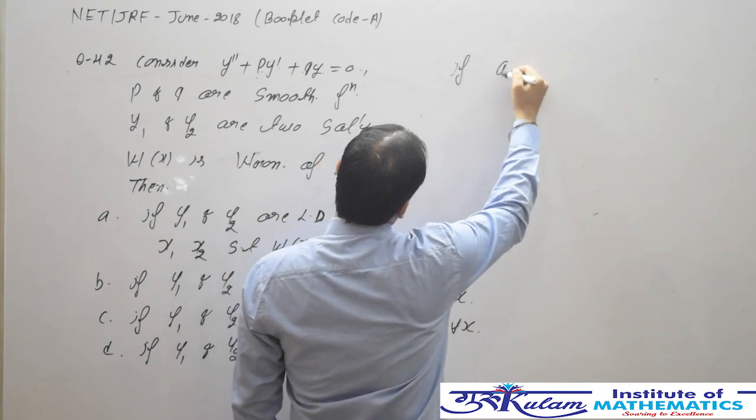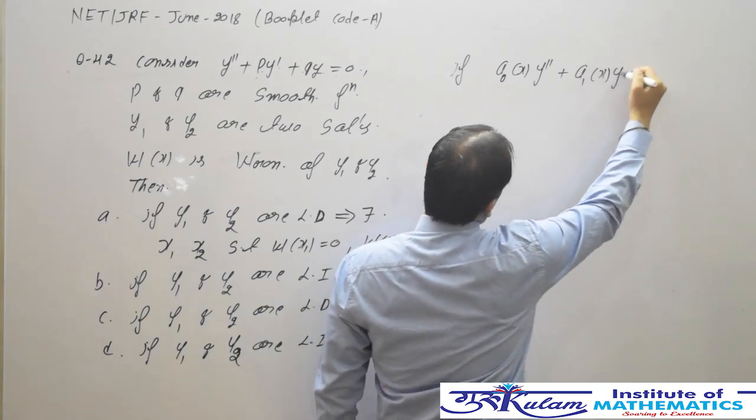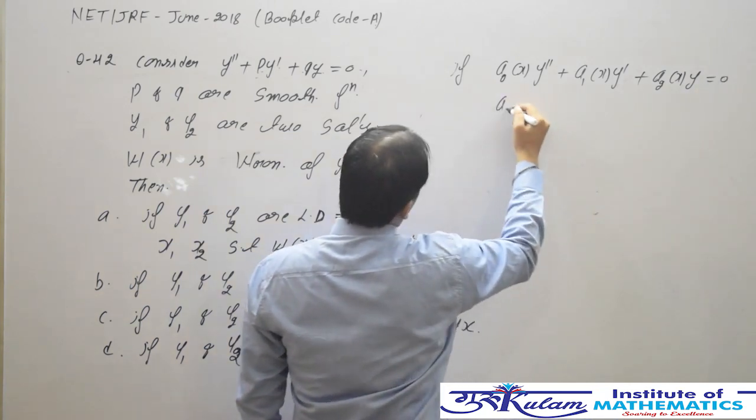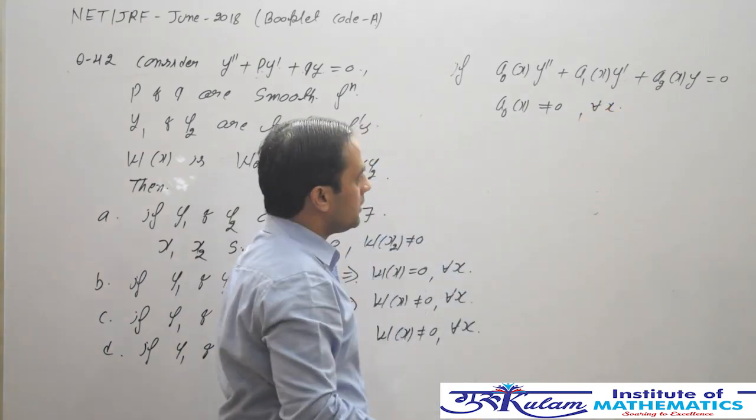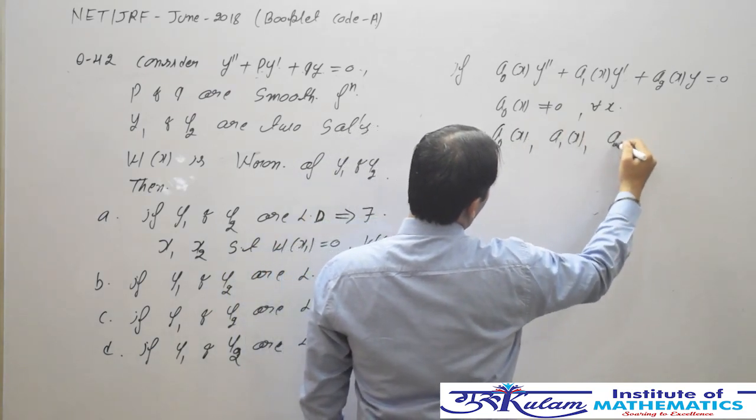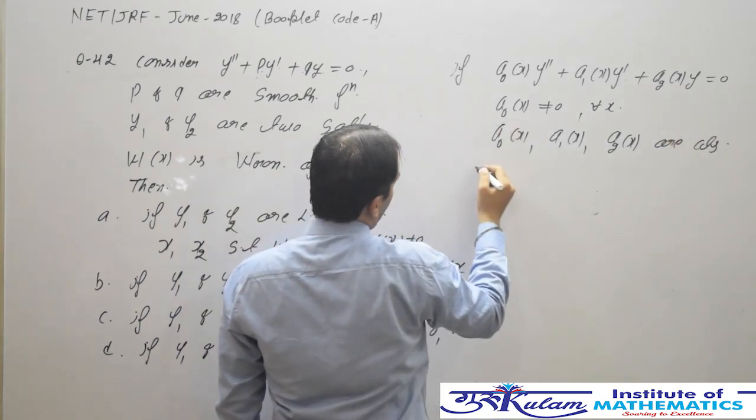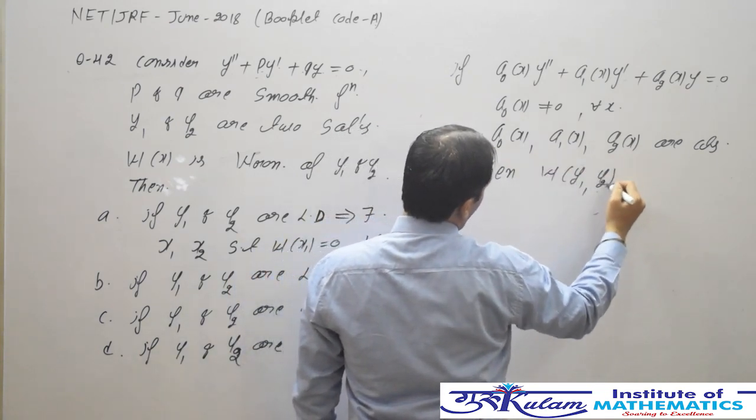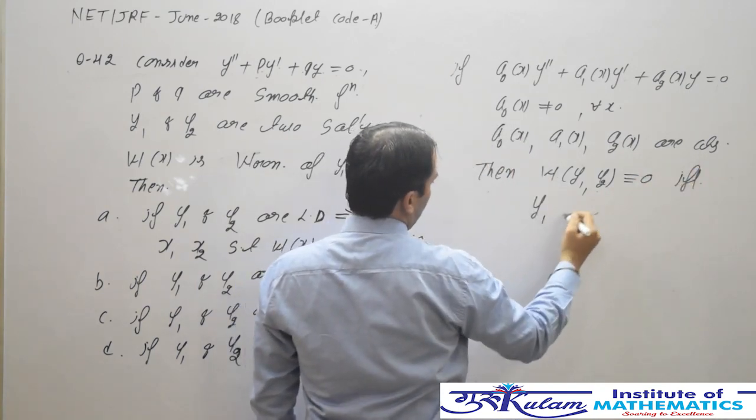If your differential equation is a0 y double dash plus a1(x) y dash plus a2(x) y equal to 0, and a0(x) is non-zero for all x where you are identifying your properties, and a0(x), a1(x) and a2(x) are continuous functions, then the Wronskian of any two solutions y1 and y2 is identically 0 if and only if y1 and y2 are